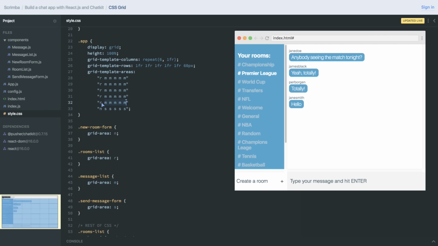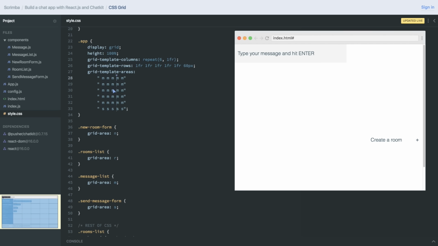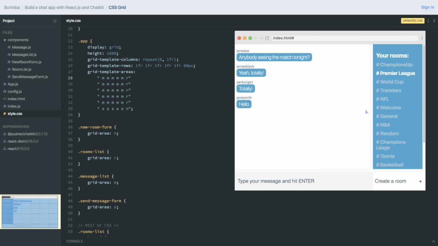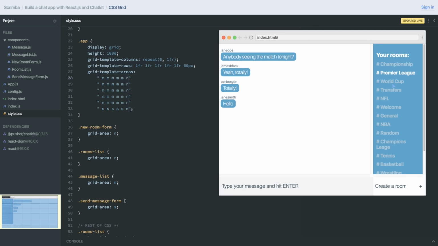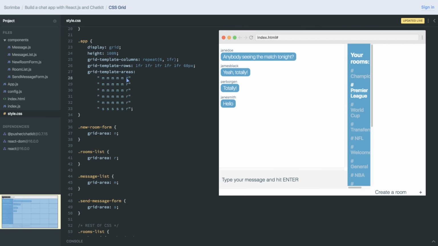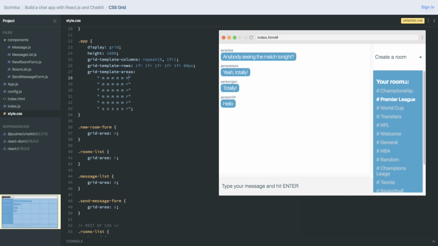What is cool is, for example, let's say we perhaps want this entire column here to be on the right-hand side instead. I'm going to take this here, cut it out, move over here and paste it in. And now suddenly we have a UI which works. And perhaps I want to have the NewRoomForm on top instead of at the bottom. Then I'll just do like this instead. Now I can create rooms up here, and here's my rooms, and here's the chatting area. So as you can see, it's really easy to basically play around and create the layout you want.